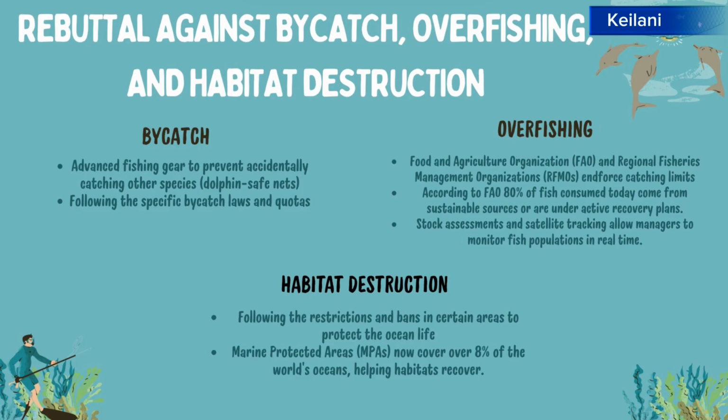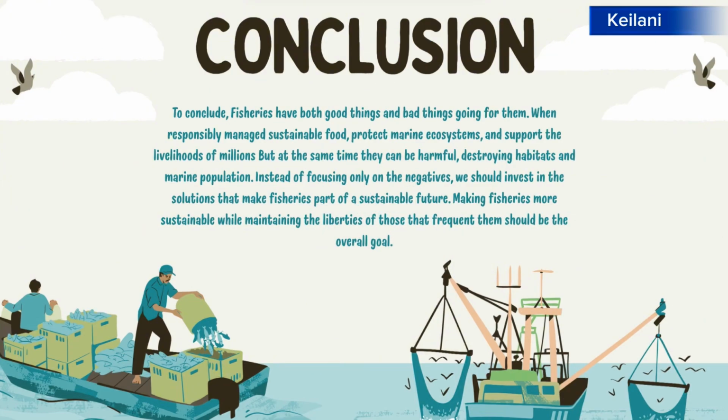For example, dolphin safe nets. Having the right equipment can help ensure that you are only fishing for the targeted species and to keep the others safe. To conclude, fisheries have both positive and negative things.